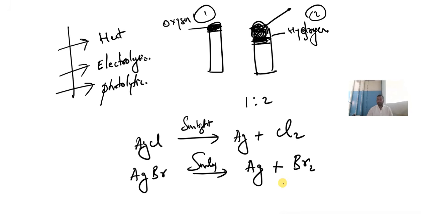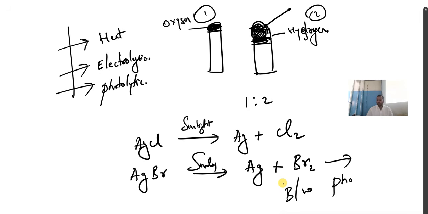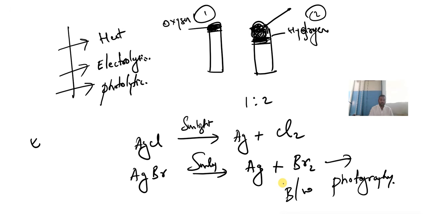But comparatively, children, this reaction in the presence of sunlight, we are using in black and white photography. Remember this. And decomposition reactions are also known as endothermic reactions. Understood? Combination reaction, exothermic. Decomposition reaction, endothermic.